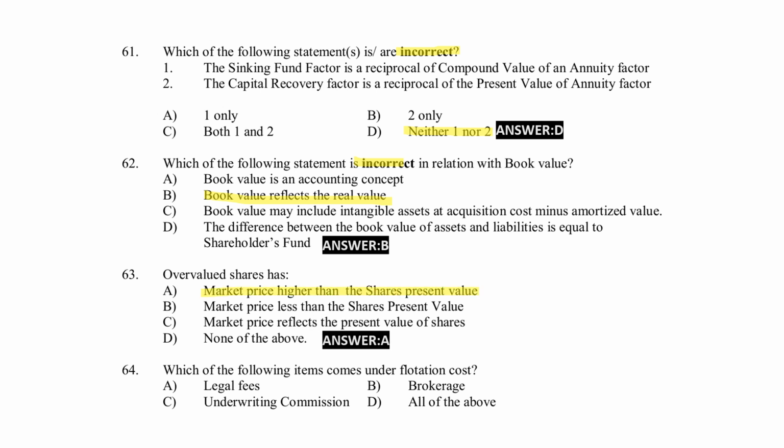Next, which of the following items comes under flotation cost? Luggage fees, brokerage, underwriting commissions, all of the above. Right answer for the question is option D, all of the above.